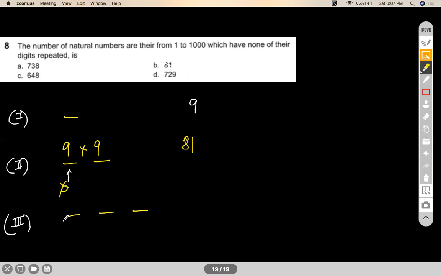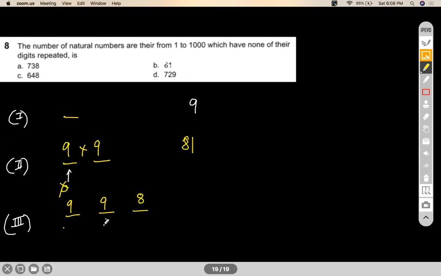Similarly, if you want to make a 3-digit number and you don't want 0 to come in the hundreds place over here, this can be filled up in 9 ways. This can be filled up again in 9 ways, because now 0 is available. And this can be filled in 8 ways, right? Why 9 here? Because 0 is not available. Why 9 here? Because 0 is available, but the number which got used up in the hundreds place is not available. Correct? Why 8 here?